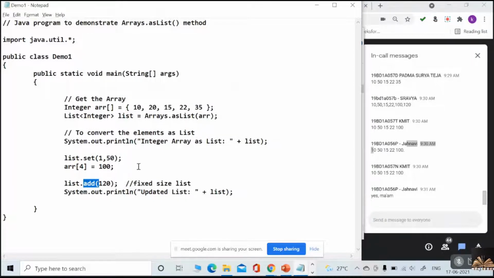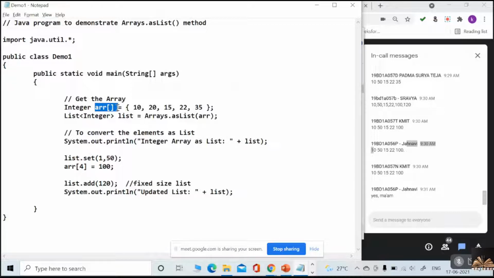What exactly is this list? The list I just got from this array is a fixed size list. I cannot add any element to that. Understood? No, I cannot change its size.